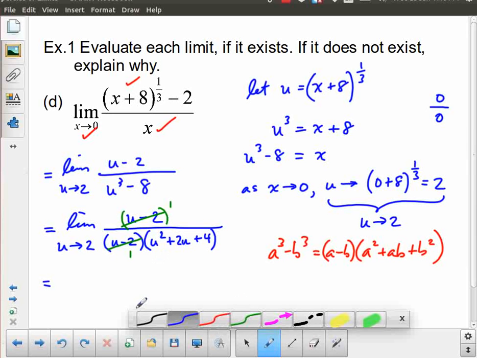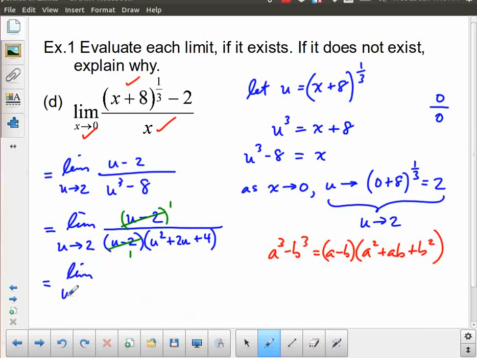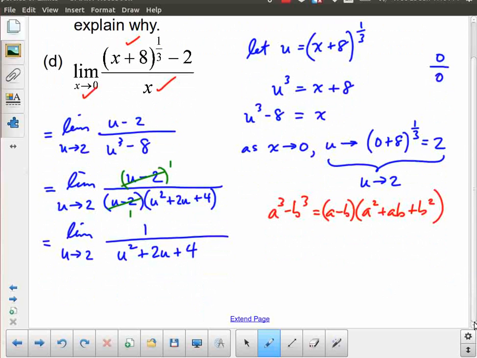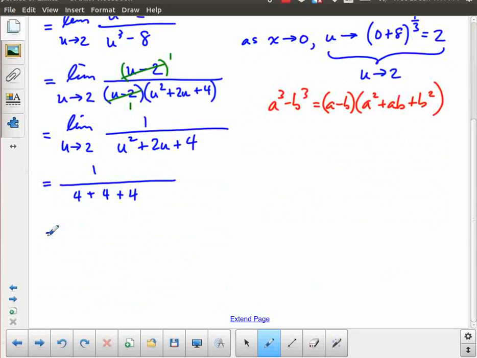And so we end up with a final form, the limit as u approaches 2 of 1 over u squared plus 2u plus 4. And now we simply evaluate the limit, because we're not going to have any problems. You still have to be mindful of this, but it turns out when I put u equal to 2 here, I don't run into any issues. I get 1 over 2 squared, which is 4, plus 2 times 2, which is 4, plus the constant 4. And so that is equal to 1 over 12.